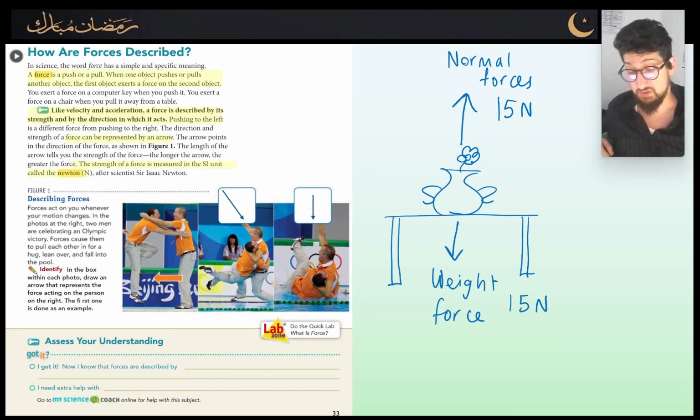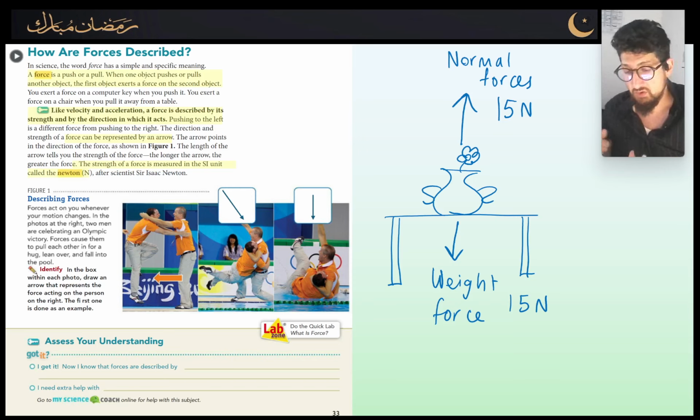Otherwise, what's going to happen? If the table couldn't push back with 15 newtons up, it would break. So let's say, for example, an elephant is standing on that table and it's applying 5,000 newtons downwards. Let's say it weighs about 500 kilograms and therefore the weight force down would be about 5,000 newtons. That table has to withstand 5,000 newtons. So it has to push up with 5,000 newtons. And if it's unable to do so, which is very likely, then it's going to break.